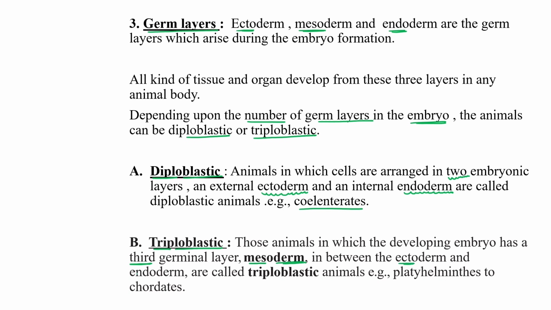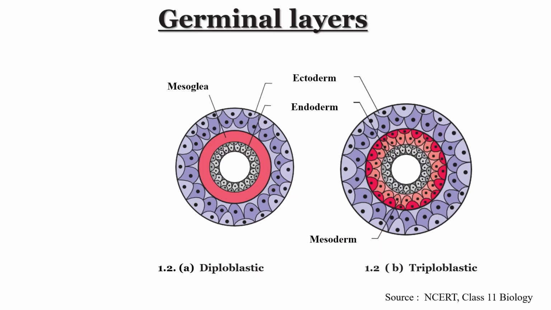This one is present in between ectoderm and endoderm. Okay, what are the examples? Platyhelminthes, and from Platyhelminthes to all the animals till Chordata. Okay, so this is the third type of classification through which we can classify animals into various categories.